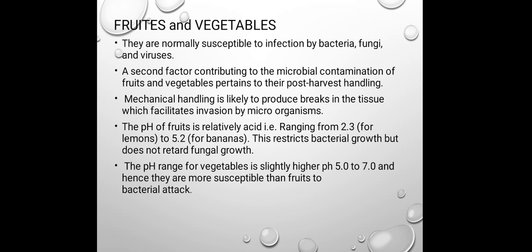The pH range for vegetables is slightly higher, from pH 5 to 7, which is again susceptible to bacterial and fungal attack, and majorly bacterial attack as compared to fungal attack. Means the fruits are attacked by fungal growth or mold, and the vegetables, due to the alkaline pH, are majorly attacked by bacteria.